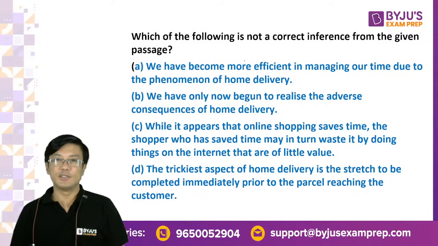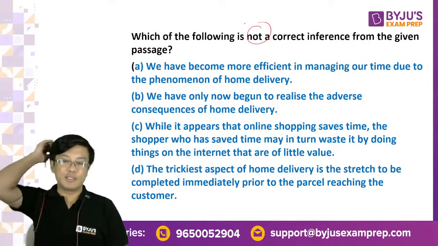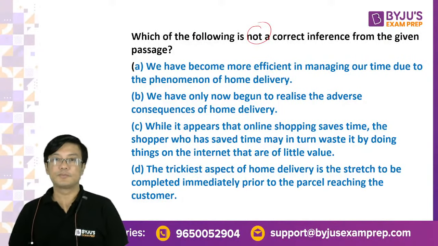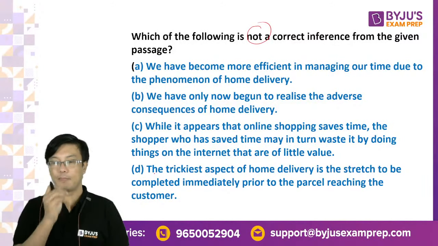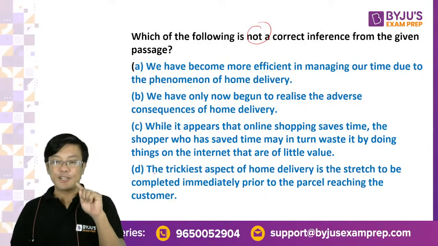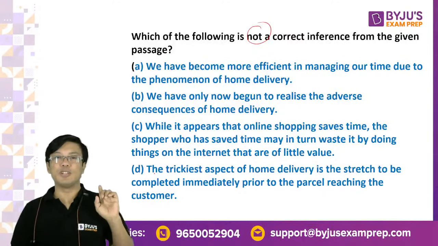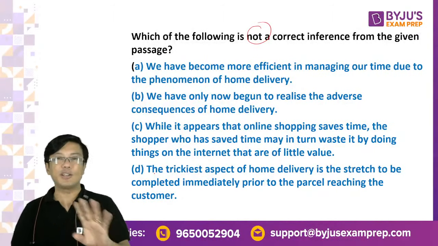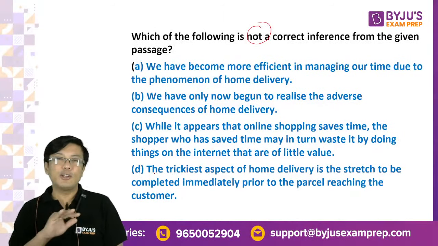So the next question is this: which of the following is not a correct inference from the given passage? Not a correct inference. Find out what is false. This is easy. I think everybody should be able to spot it the first moment. Something which I always tell people is when you answer a question like this, do not try to prove every answer option. If you try to prove every answer option, it will take a lot of time. Something which is clearly wrong is the answer. ठीक है. Do not try to prove everything.